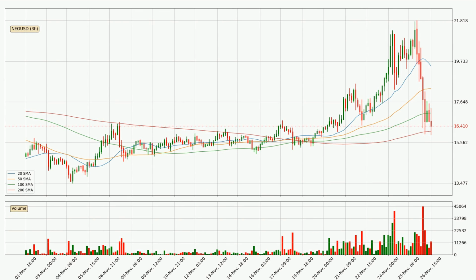Jumping to the 3-hourly simple moving averages, the current price is between the 200 and the 100 SMA. If the price bounces off the 200 SMA, which is currently at 16.1, it could be seen as a support, and the 100 SMA that is at 17.1 could be seen as a resistance to the upside. Breaking either way signals a possible further move to the corresponding direction.